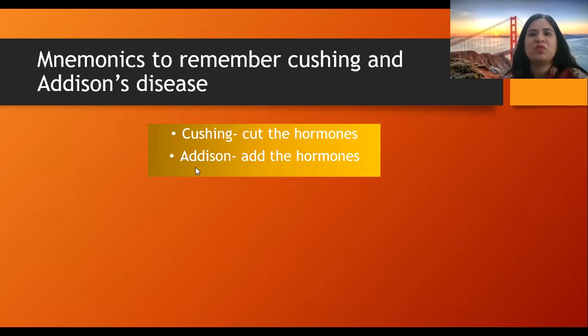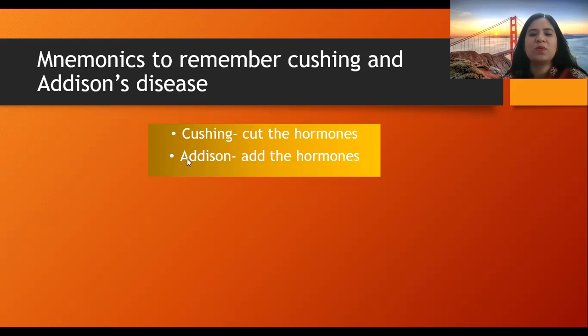And mnemonics to remember Cushing's and Addison's. In Cushing's, there is increased amounts of the hormone cortisol. So from C, cut the hormones, because there is increased amounts of hormones, so you have to reduce the levels of the hormones. And in Addison's, you have to add the hormones because in this, there is deficiency of hormones. So C is to cut, and Addison's means adding the hormones.